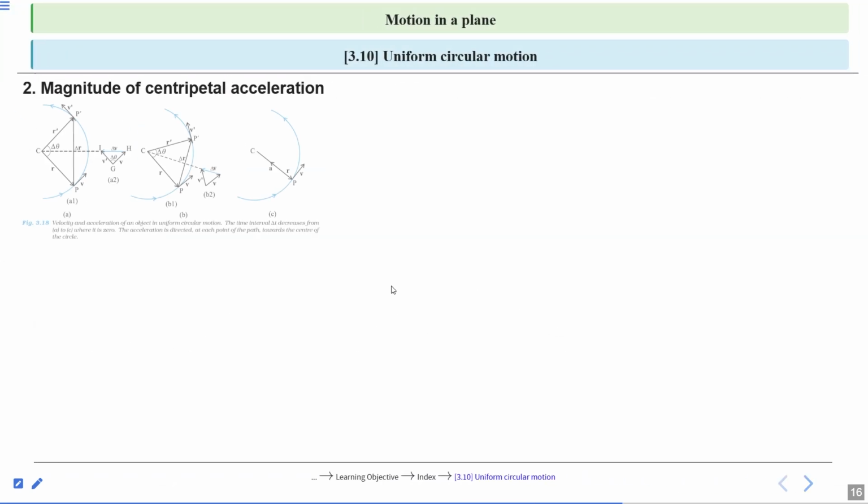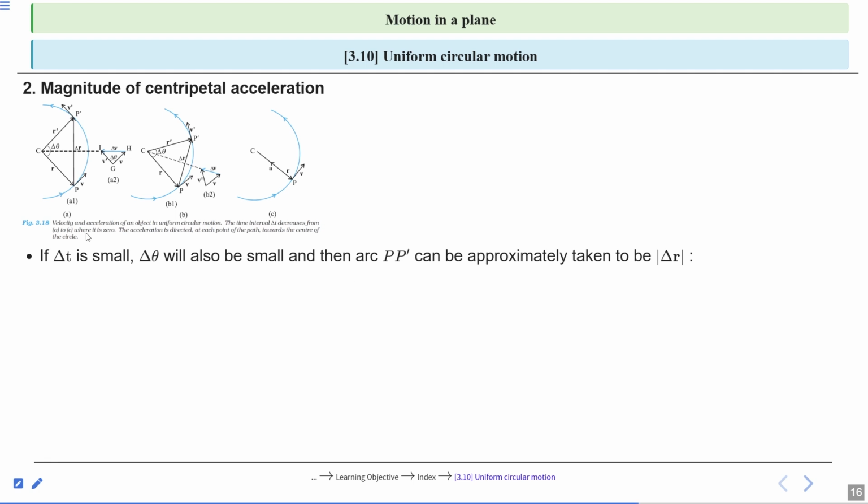So further, if delta t is small, if the time gap is very small, delta theta will also be small, and then arc PP prime can be approximately taken to be delta r. Delta r, this one. So it will be delta r upon delta t. Rate of change of position vector is equal to velocity. We know this. So limit delta t approaches 0, delta r upon delta t is equal to v.